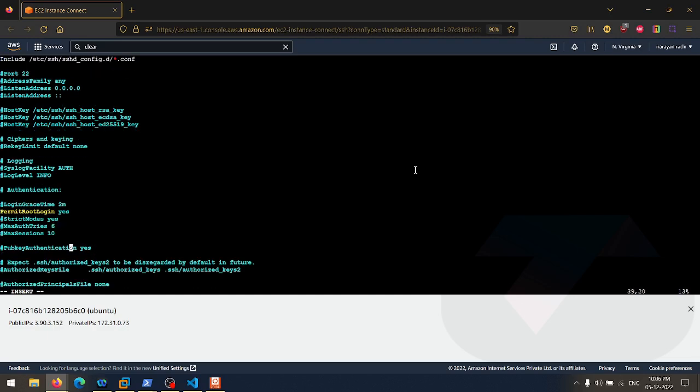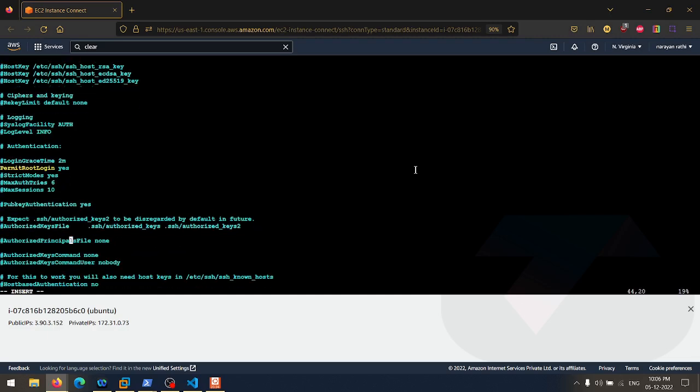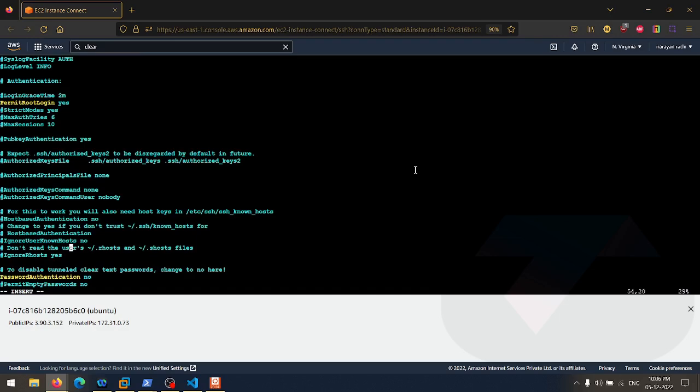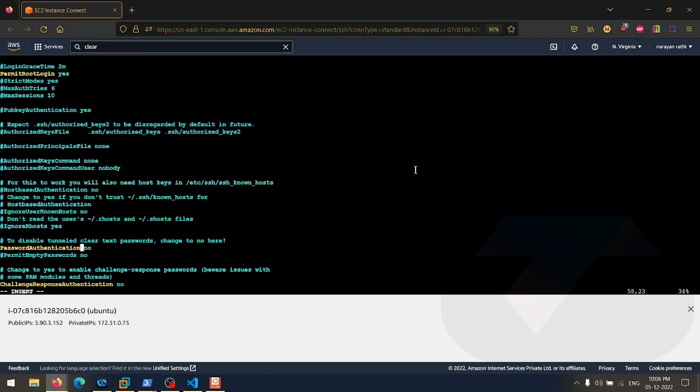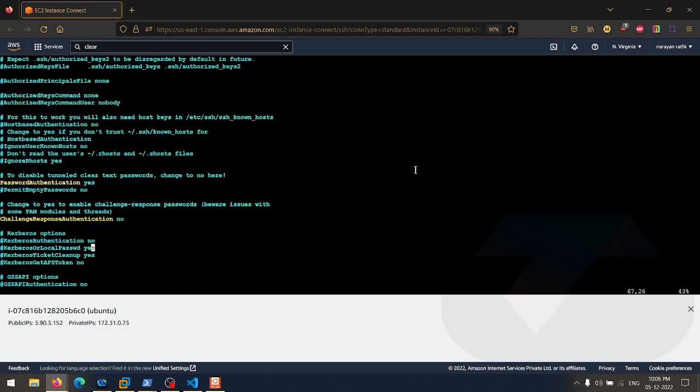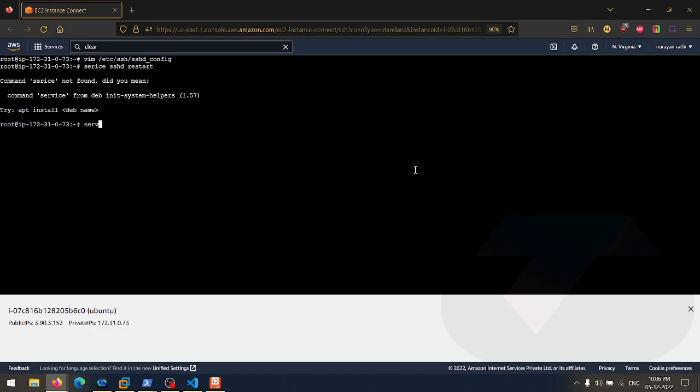But I'm enabling that because we have to do the testing and we want to use the root user here. StrictModes, basically it's yes, and MaxAuthTries. Also, one more thing should be enabled. That's the PasswordAuthentication. I want to set that to yes as well. This is also yes, and that's it. Just save the file. After saving the file, service sshd, which is the SSH service, restart. That's it. The SSHD service has been restarted.